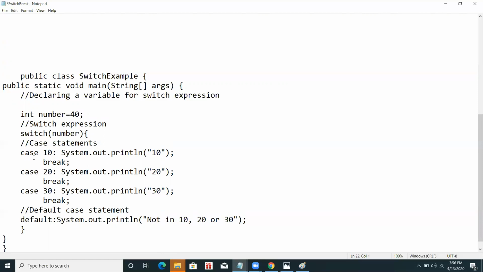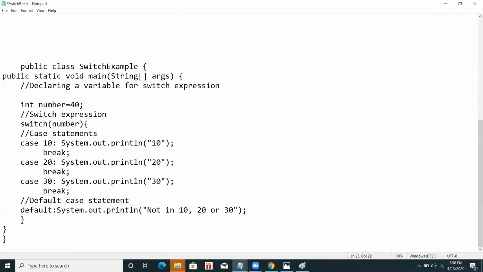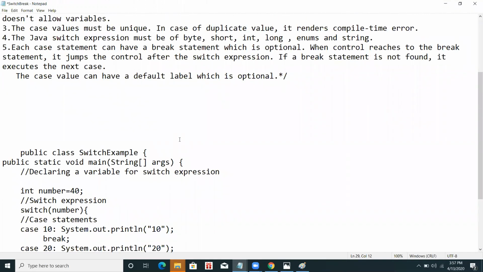Okay, so this is the basic concept and the main important thing we should remember while performing tasks on switch case statements. And the third is that the case value must be unique. If I write 10 here and in the next case I write 10 again, this will also give me an error. Each case should have a unique value. If there is a duplicate value, it renders a compile time error.